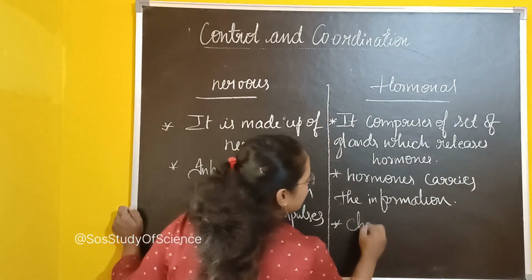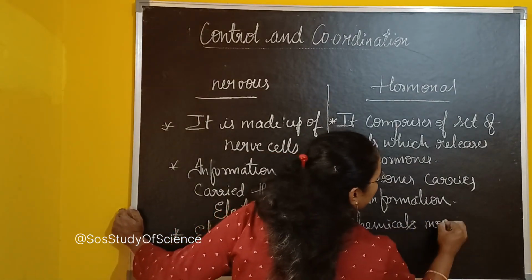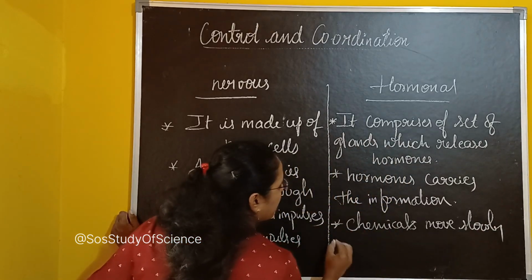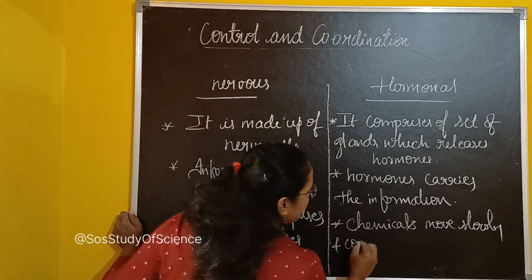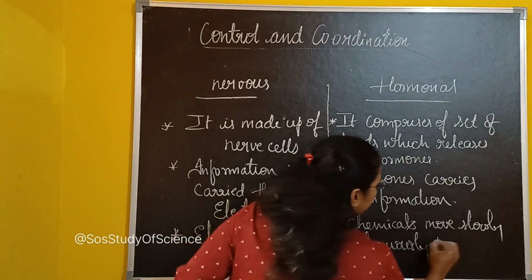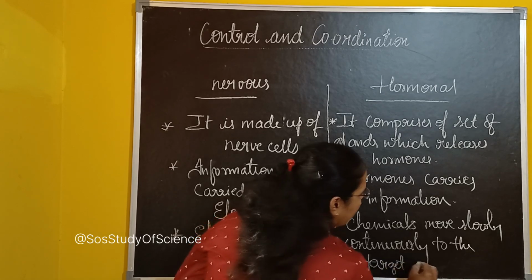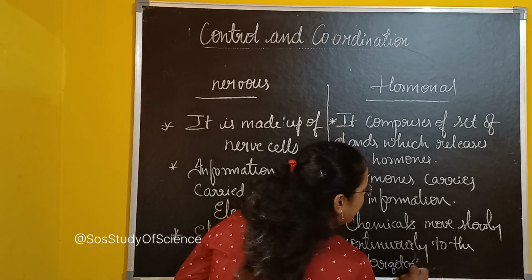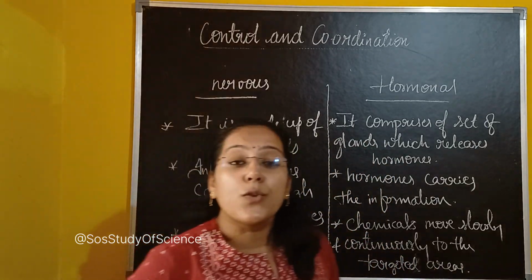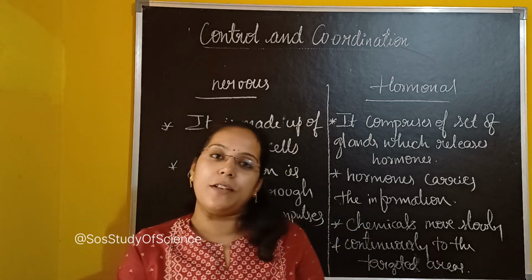Here chemicals are nothing but hormones, right? Chemicals move slowly and continuously to the targeted areas or targeted cells, you can write. Targeted areas. Clear, right? So this is all about the basics of the nervous system and hormonal system.